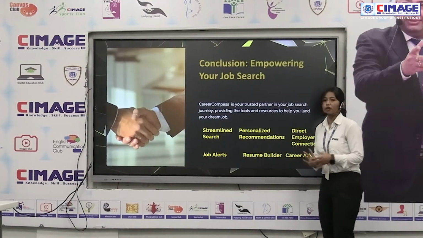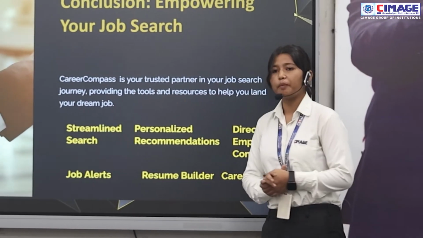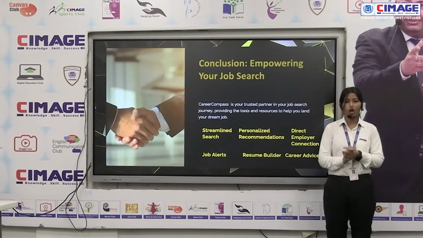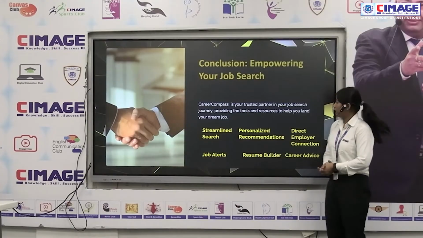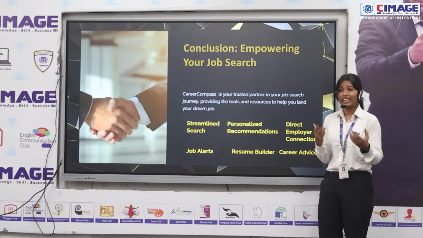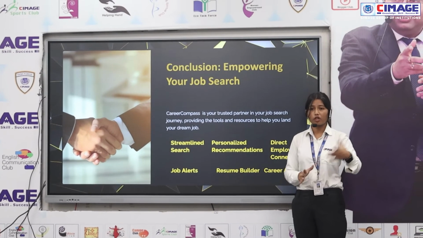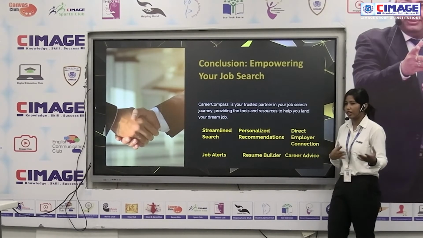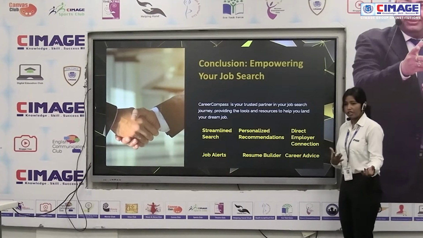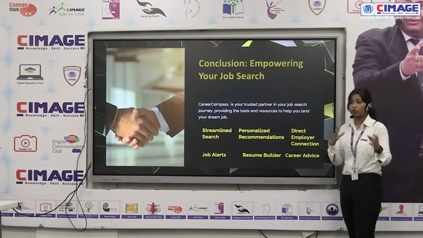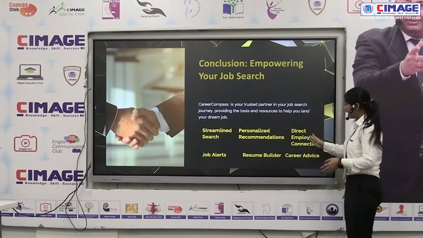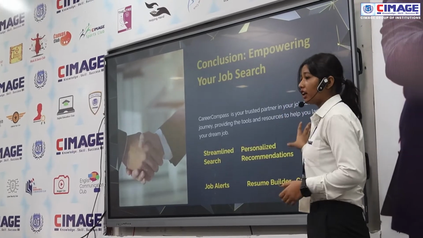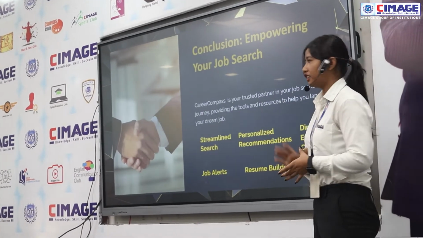So what is the conclusion of this app? I am going to conclude this app. Basically the main feature it contains is that a job seeker finds a particular job by matching their profile. And without much effort, with one click, we can apply for the job. There is also personalized recommendation: if you are not getting the right way to apply for any job, it will recommend which job you should apply for. Direct employer connection, job alerts, resume builders, and career advice. These are the conclusion of our project, which is Career Compass.